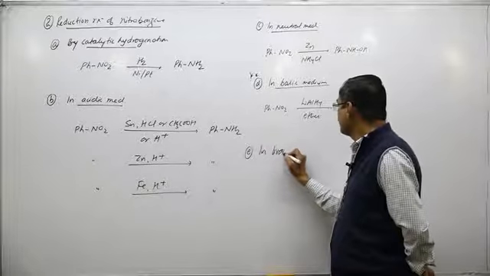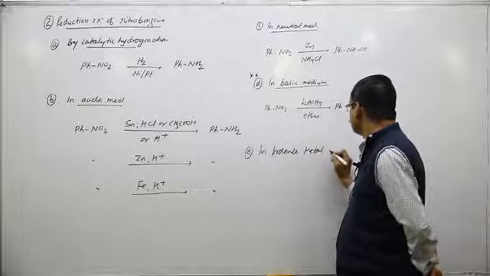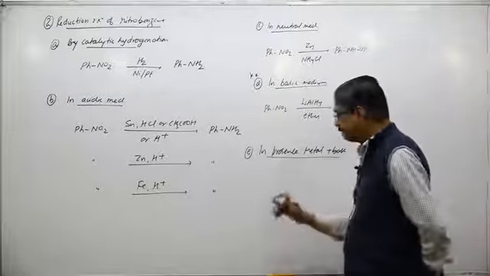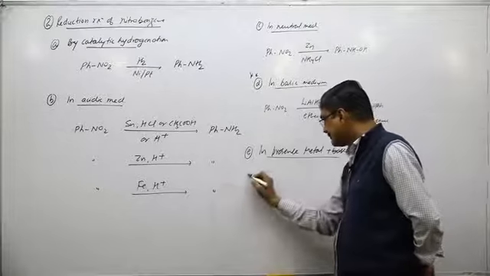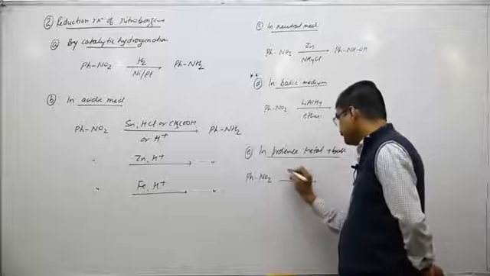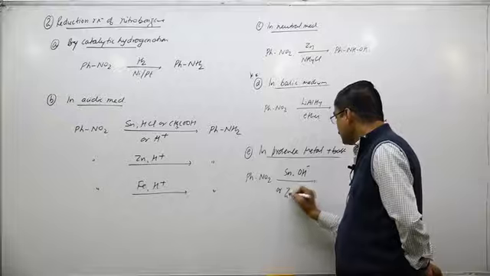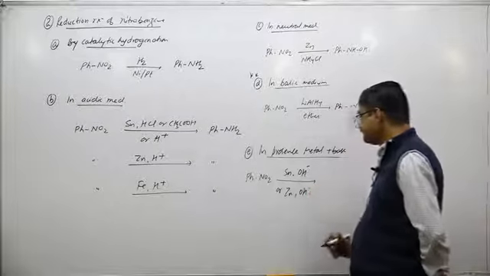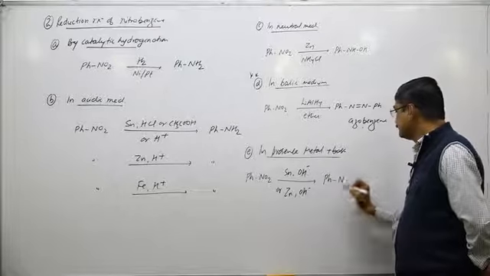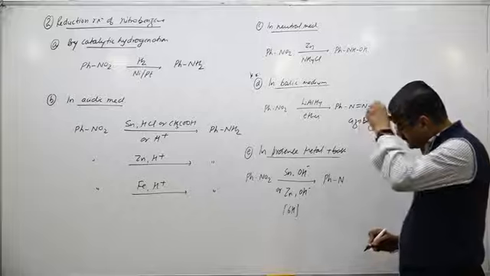Now in presence of metal plus base, Sn/OH⁻ or Zn/OH⁻, suppose I use 6 hydrogen atoms.